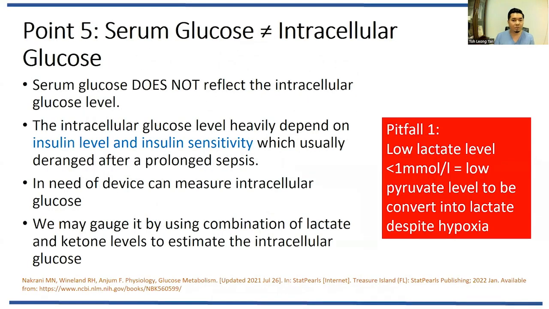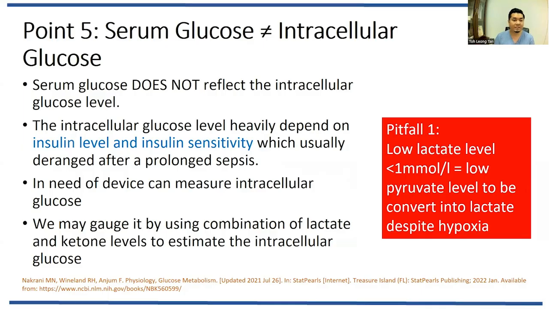So number 5, serum glucose doesn't necessarily equal intracellular glucose level. In a patient with normal physiology, serum glucose is equal to intracellular glucose. Why is this the equation? Because there is insulin that affects the glucose uptake from the serum into the cell.